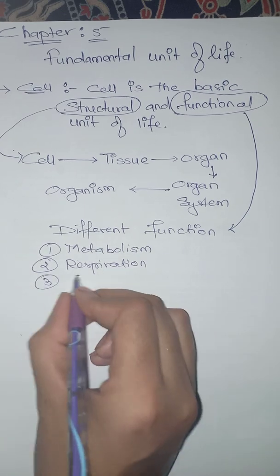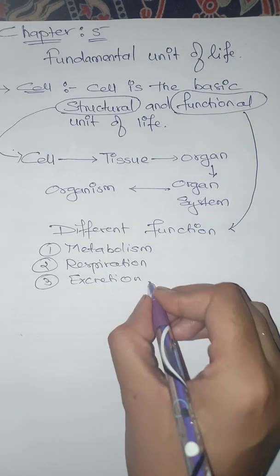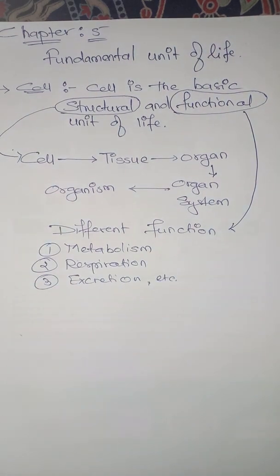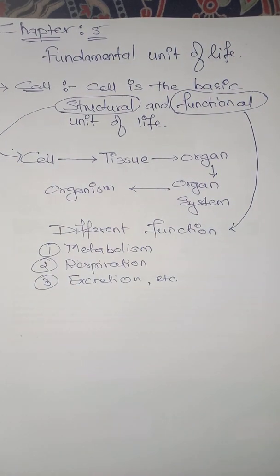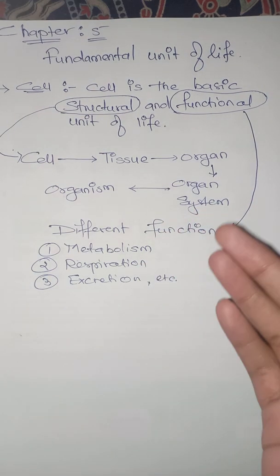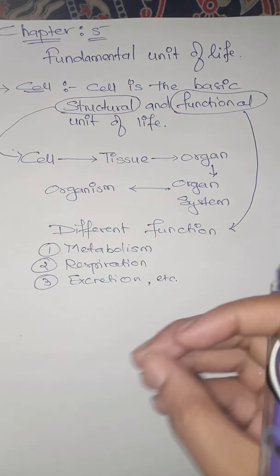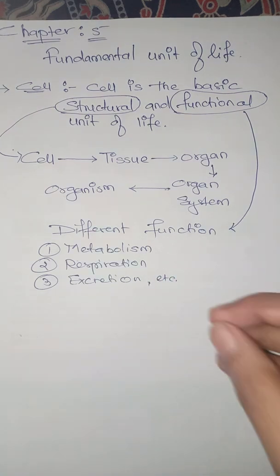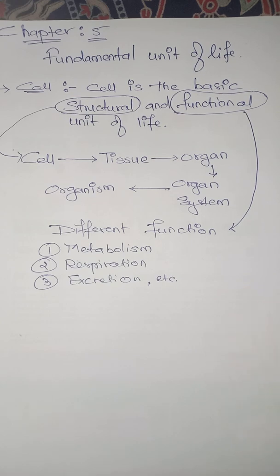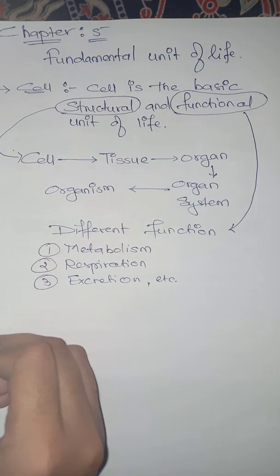Third is excretion. Apart from metabolism, respiration and excretion, you have circulation, reproduction, and so on. So many functions can be done by a cell. Therefore a cell is called the structural and functional unit of life.